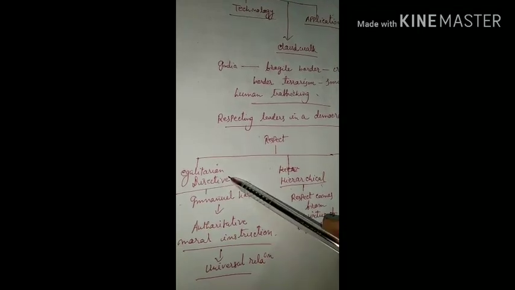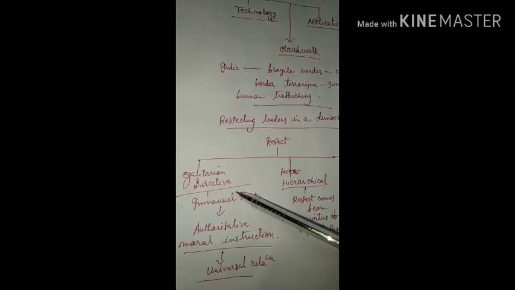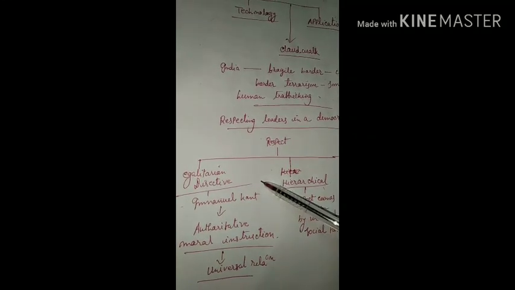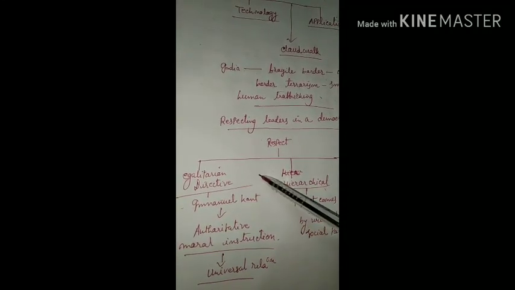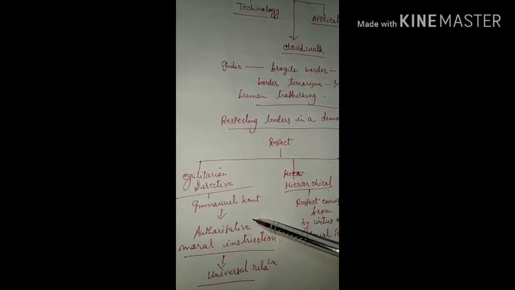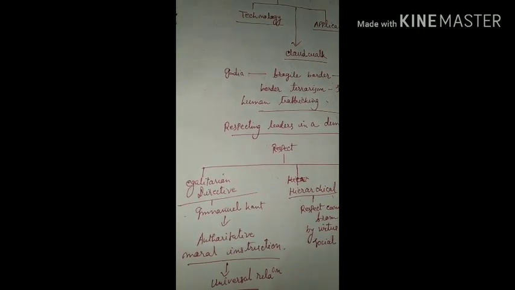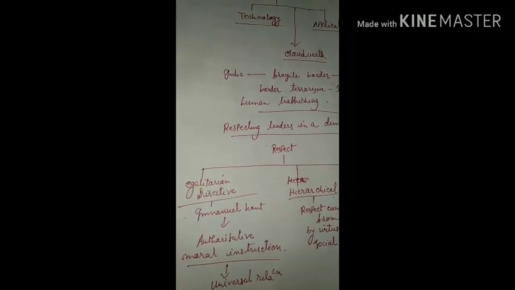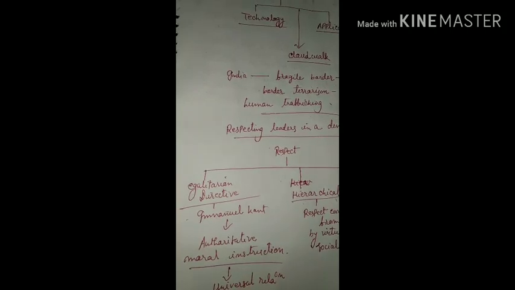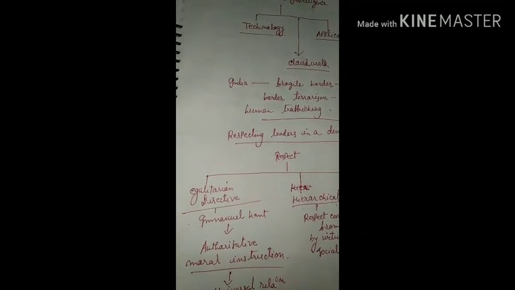justify your point, like what is egalitarian or directive respect. As per Immanuel Kant, the German philosopher, egalitarian or directive respect is that authoritative moral instruction. That means the respect which has originated with the help of the inherent quality of that person.